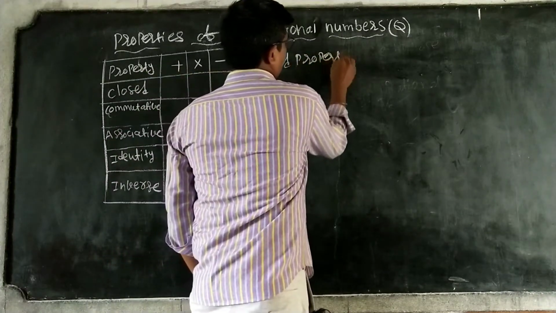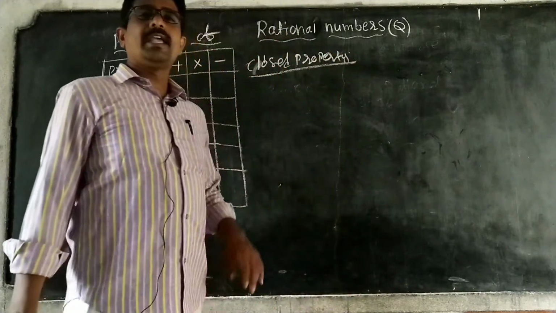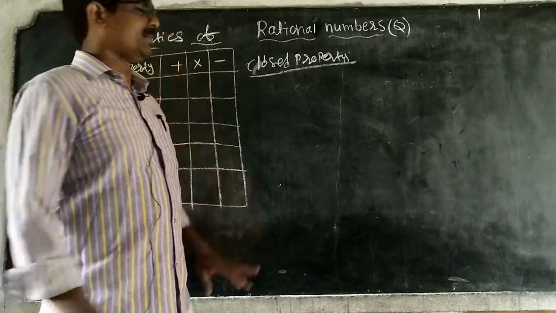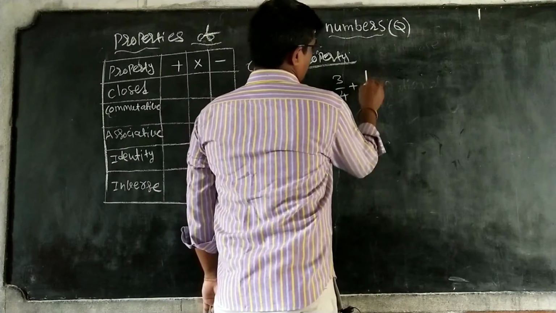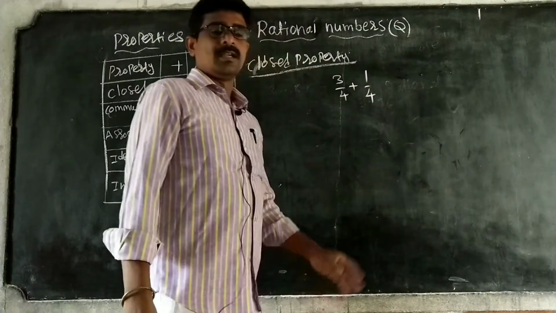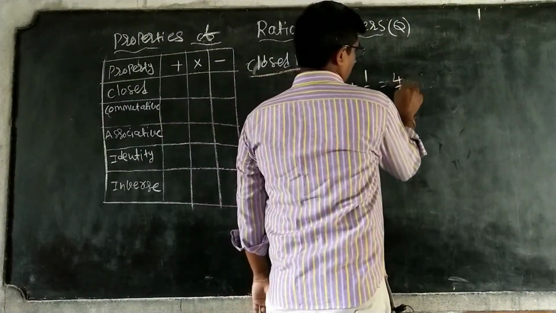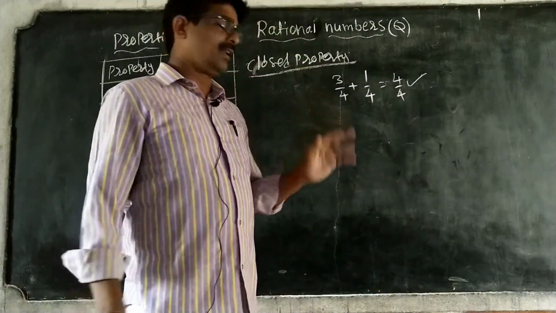Closed property. What is closed property? Take any two rational numbers. So I am taking 3 by 4 plus 1 by 4. That is equal to 4 by 4. This is also a rational number.